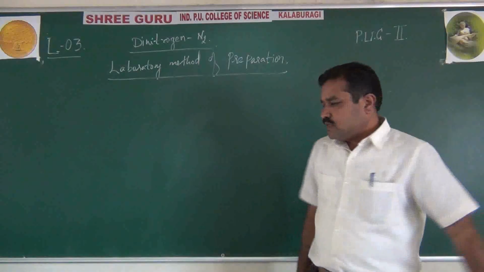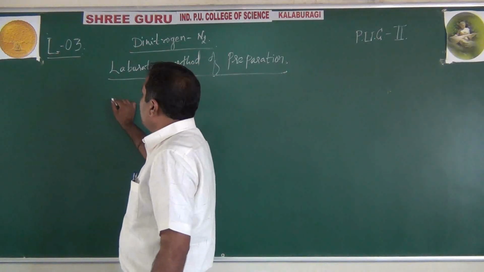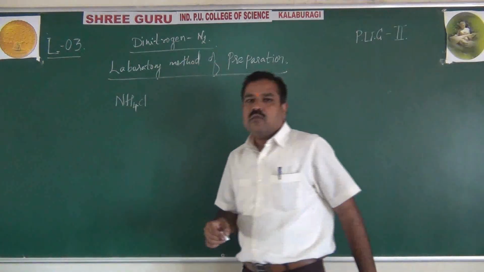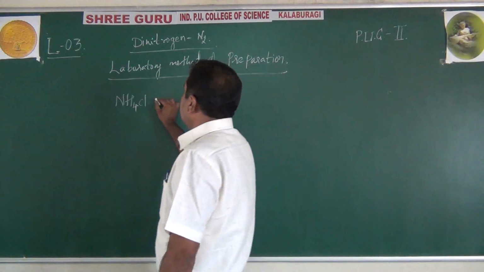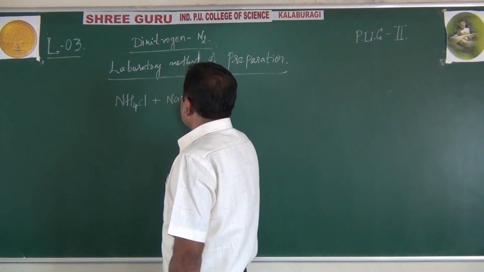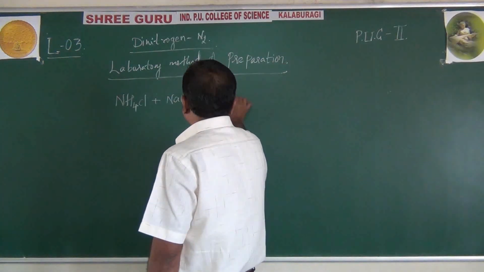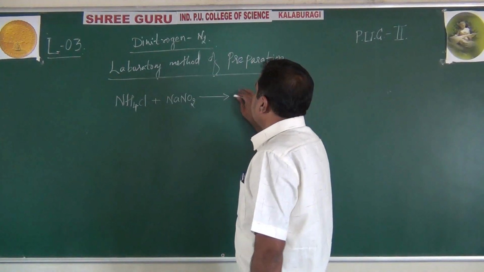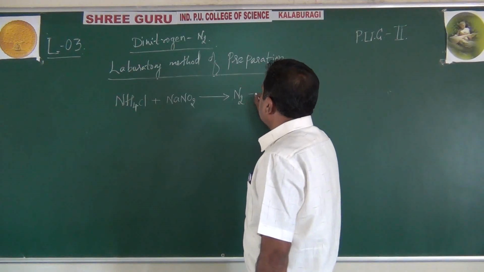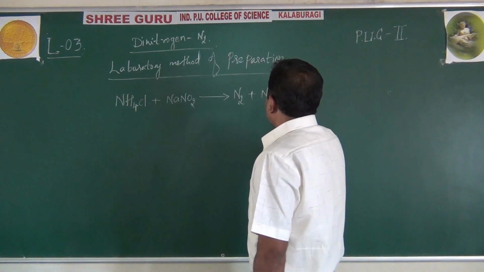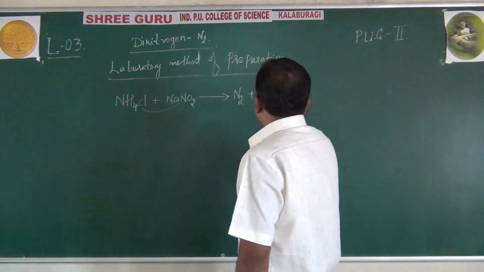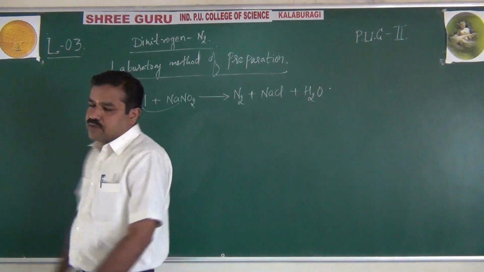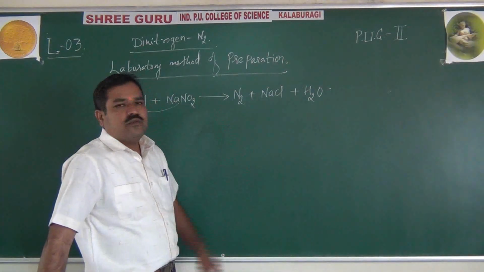Very simple. It is prepared in the laboratory by taking ammonium chloride salt and treating it with an aqueous sodium nitrite solution. What will you get? You'll get nitrogen along with sodium chloride, NaCl, and then we will get H2O, that is water, as a byproduct. That means in the laboratory, dinitrogen can be prepared by